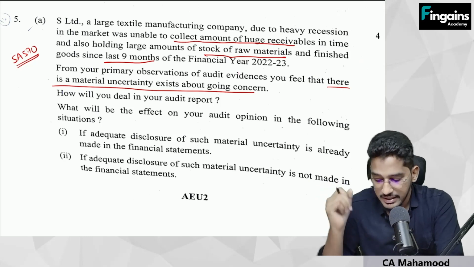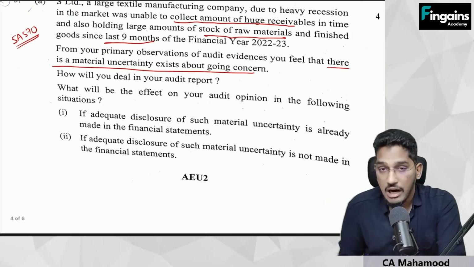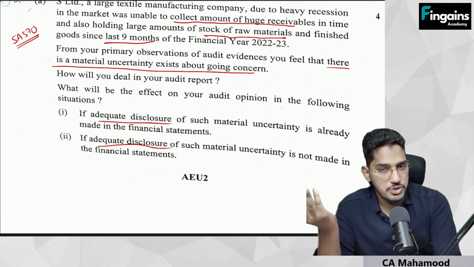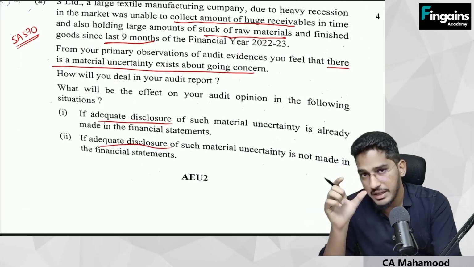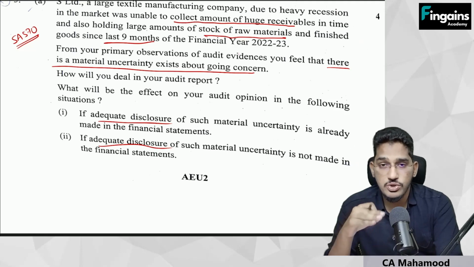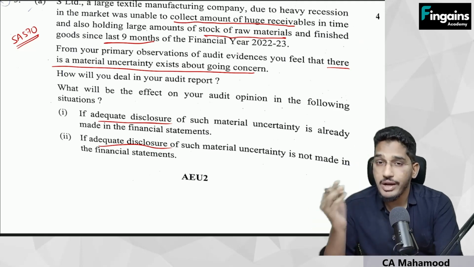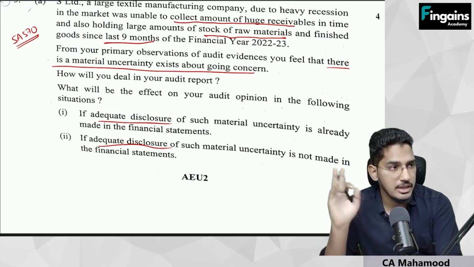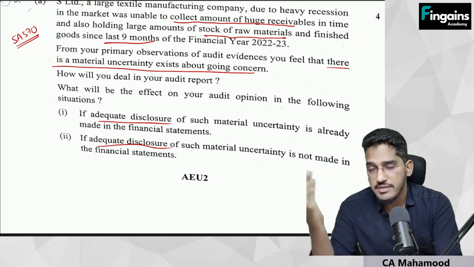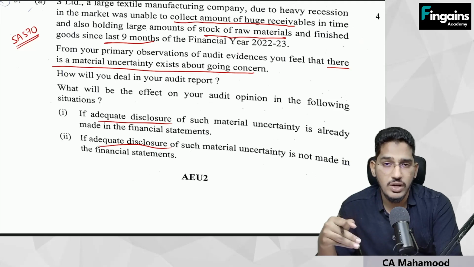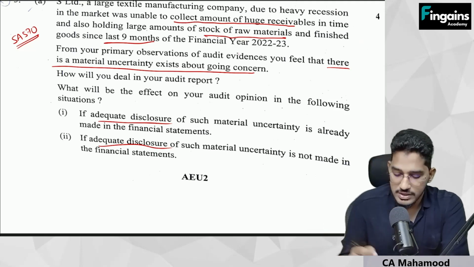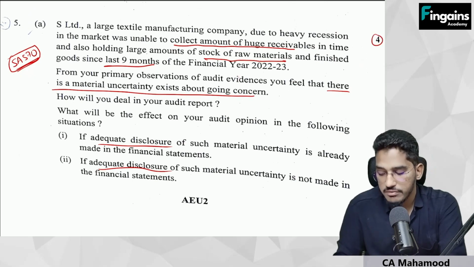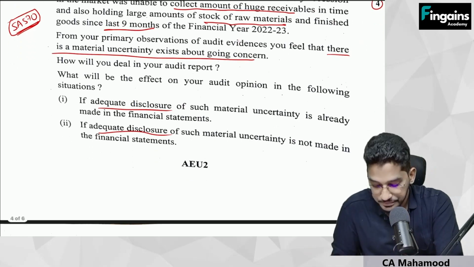So if there is a material uncertainty, how will you deal in the audit report? How will it affect your opinion when there is adequate disclosure, when there is no adequate disclosure? From SA 570, when there is a material uncertainty, if there is adequate disclosure, you can give an unmodified opinion only, but you have to use a separate paragraph, material uncertainty relating to going concern, and highlight that matter. Whereas in case there is no disclosure given, you have to give either a qualified or adverse opinion. So I insisted specifically to go through SA 570 reporting requirements. From there, some 4 marks was easily tested.